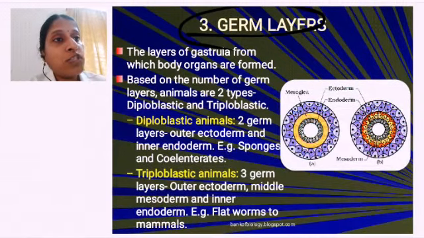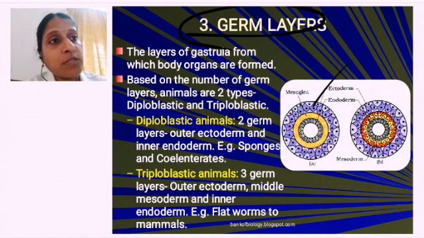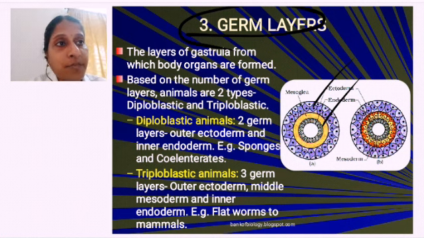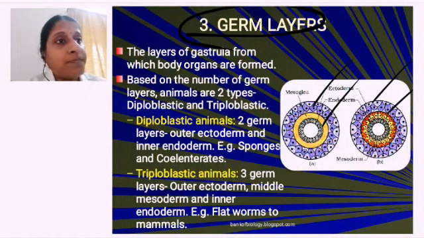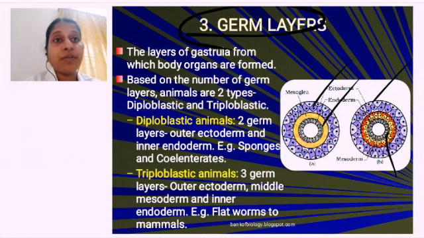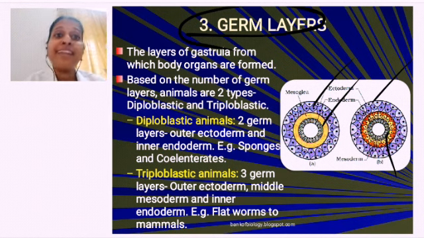Okay, if there are two germ layers, this one and this one, then we call it as what? Ectoderm and endoderm, diploblastic. If there is ectoderm, mesoderm and endoderm, then we call it as what? We call it as triploblastic. Okay. So this is regarding germ layer. Animals are being divided into two types, diploblastic and triploblastic.